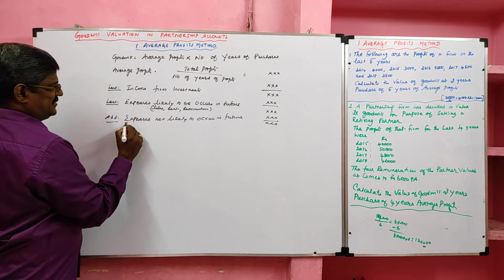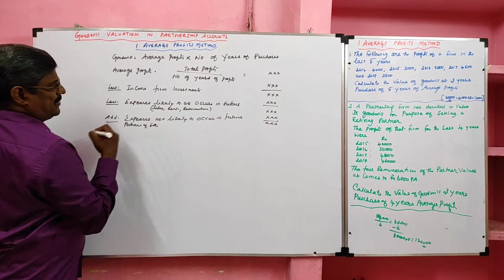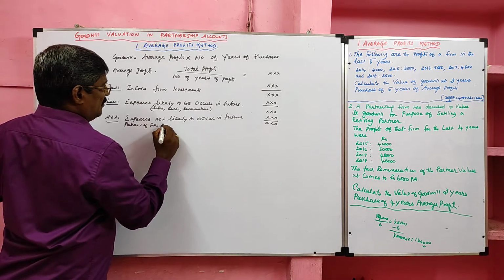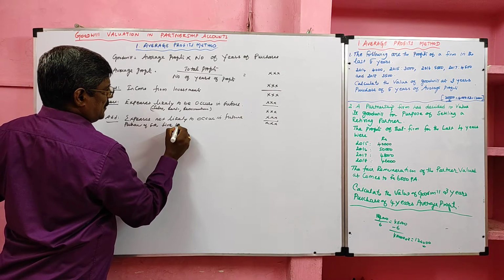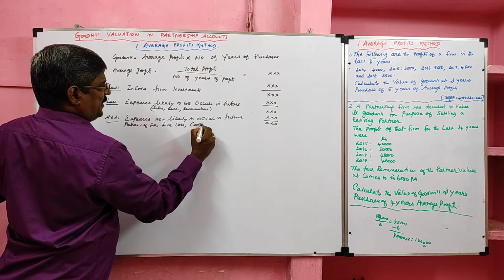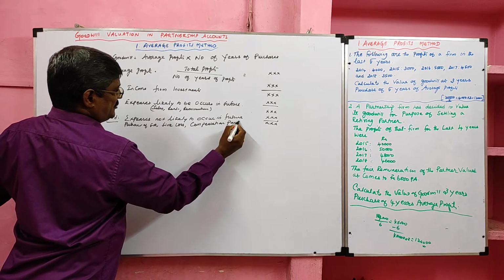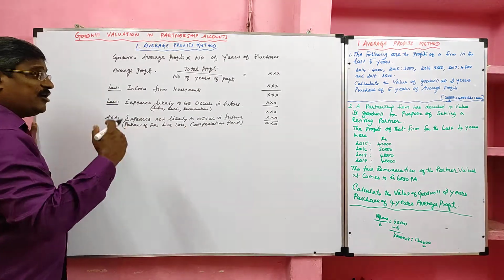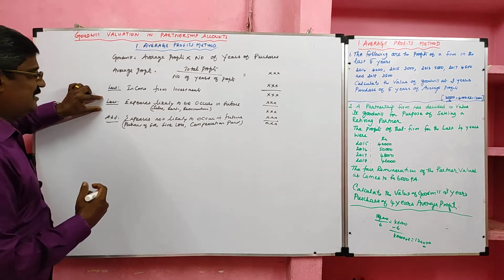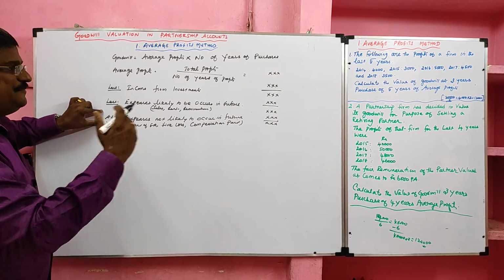Purchase of fixed asset, then fire loss, compensation paid. These are all the expenses we may not incur in the future. So expenses likely to occur in the future, we have to deduct. Expenses not likely to occur in the future, we need not pay in the future, that we have to add.